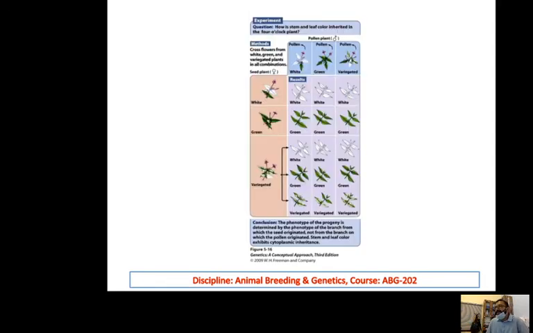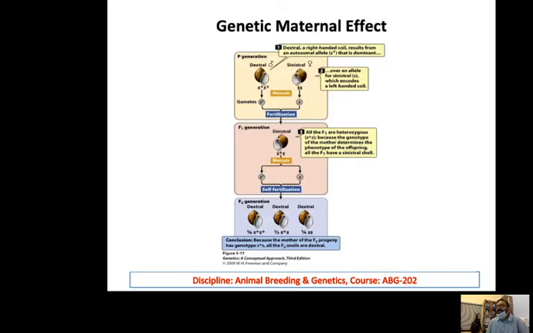And similarly with the chloroplast, you can see here, they also have different forms, white and green. In this case the expression is totally dependent on the shoot which you are taking. It's not dependent on the flower. If the shoot is green, then there will be chloroplast, and if the shoot is white, there will be no chloroplast. Here the pollen is not important, rather it's the shoot. If the shoot is white, you will get white, and if the shoot is green, you will get green.